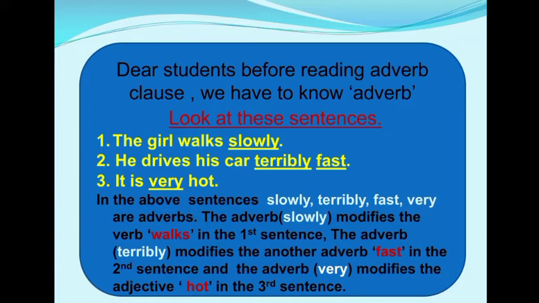In the second sentence, the adverb terribly modifies another adverb fast. Fast is the adverb of the verb drives, and terribly is the adverb of another adverb fast in the sentence. In the third sentence, very is the adverb of adjective hot.